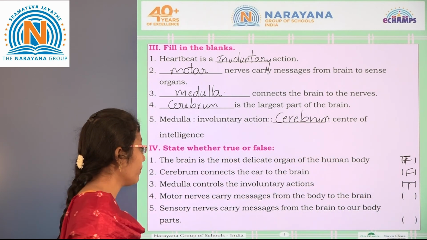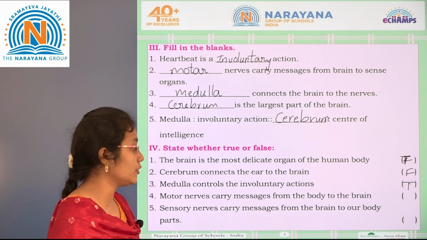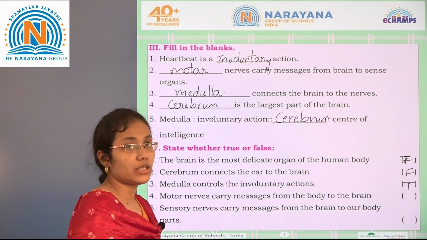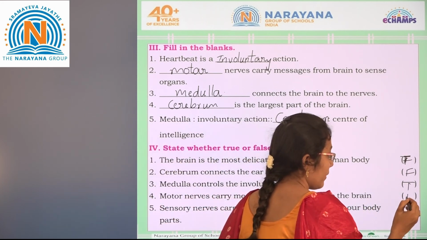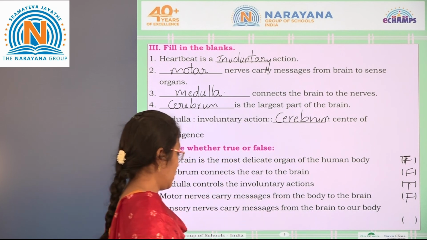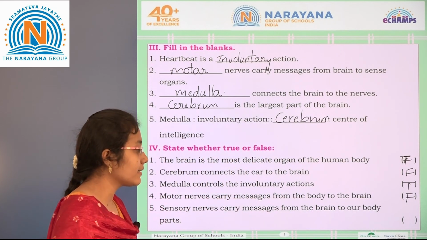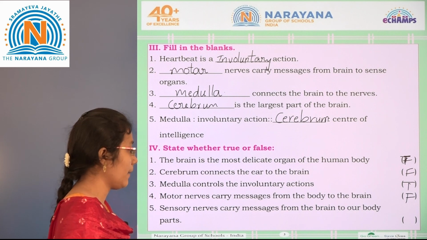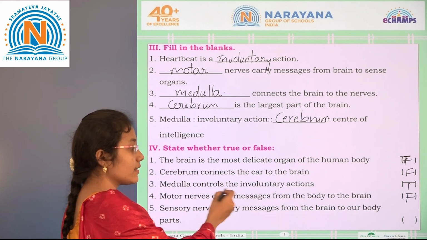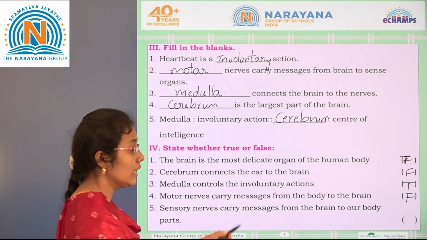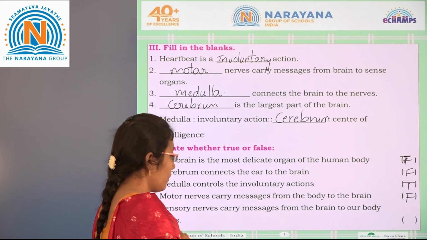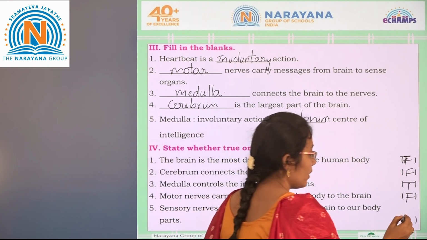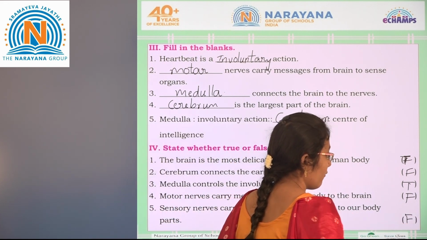Next, the fourth one, motor nerves carry messages from the body to the brain. The statement given is false. Next, the fifth one, sensory nerves carry messages from the brain to our body parts. No, the sensory nerves carry the messages from the sense organs to the brain. But here the wrong statement is given. Let us write here false.